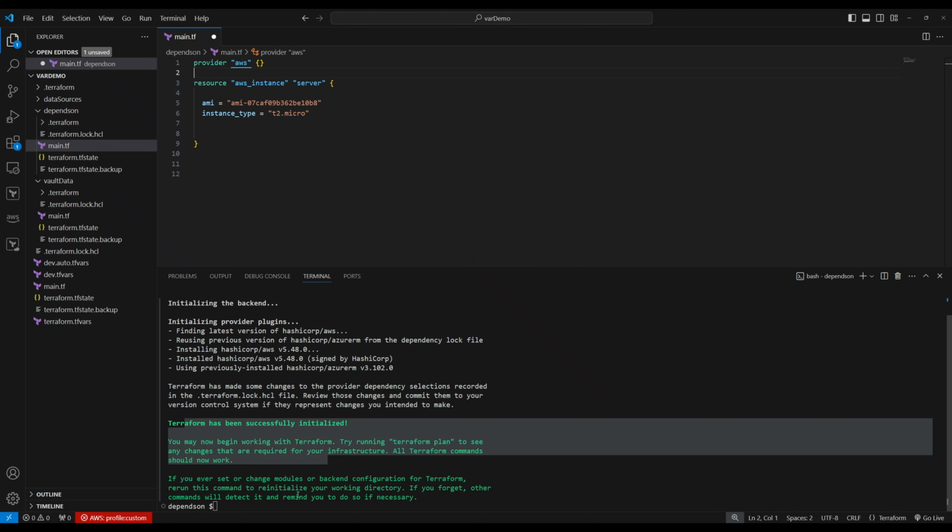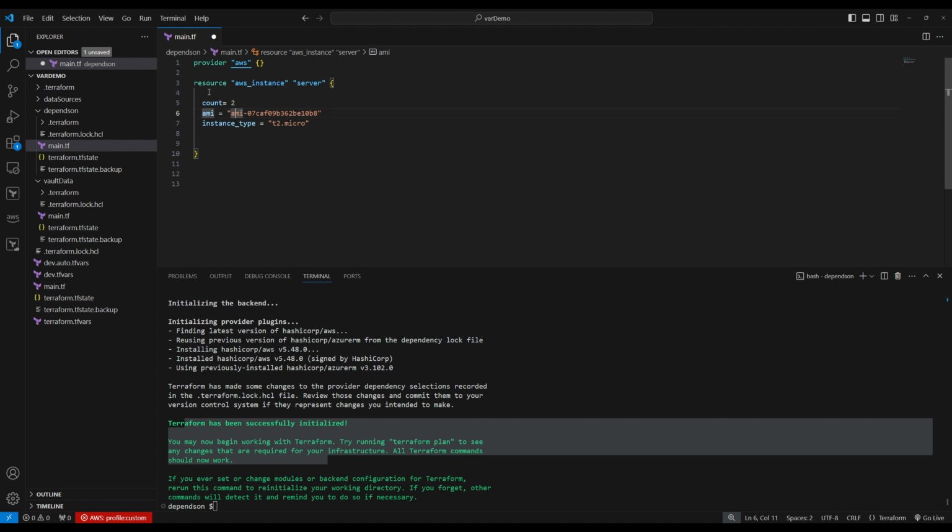So I have a provider block and then a resource. I'm going to create AWS instances. The required parameters are AMI and instance type. So if I do terraform plan and terraform apply, this will create only one instance. What if I want 2, 3, 4 instances? Then we have the count meta argument. So count accepts a whole number. You want 4, you want 2, whatever number you want, right?